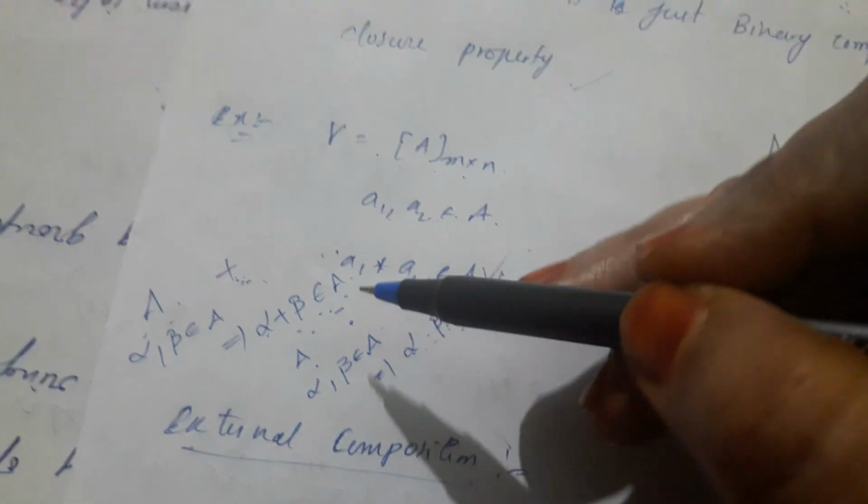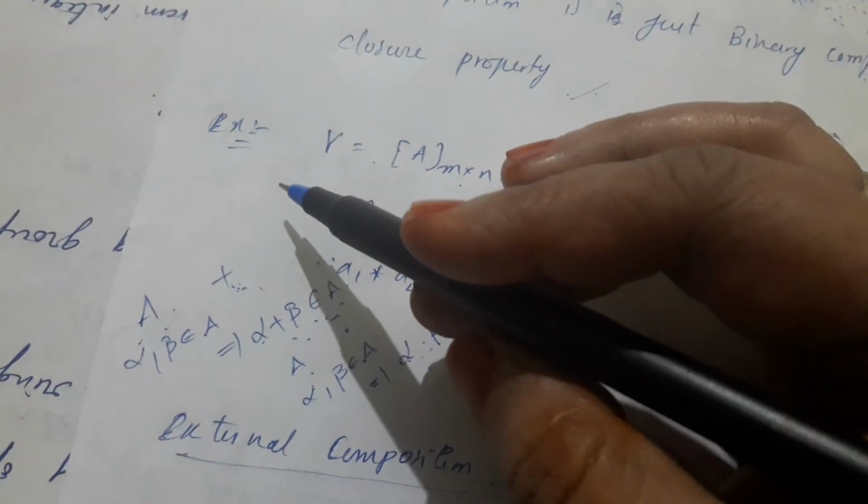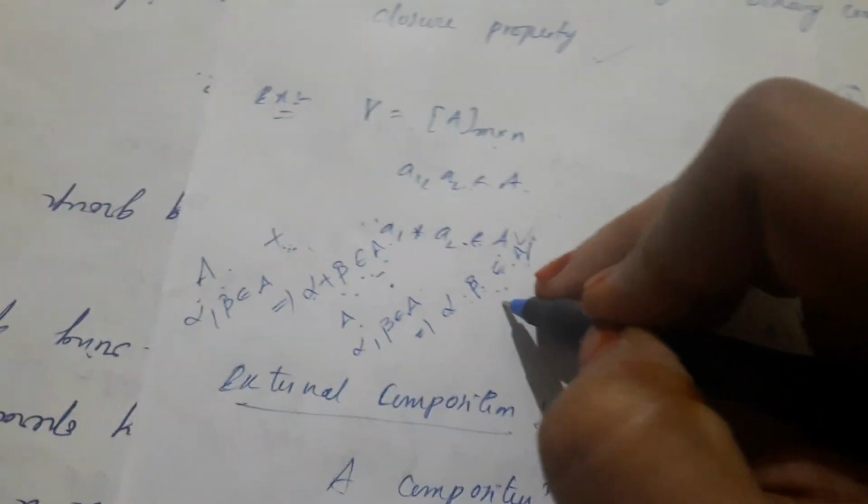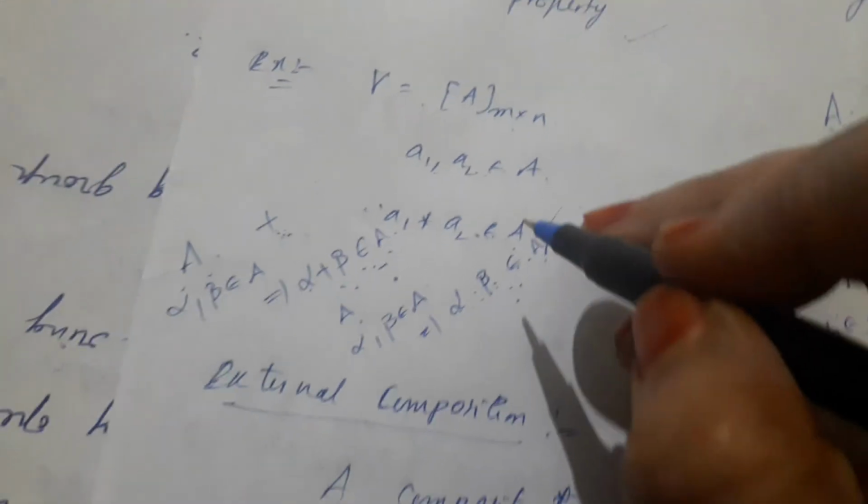Not only for plus, you can consider subtraction, multiplication, or any other binary operations here. That is internal composition. Internal composition is nothing but binary operation or closure property.